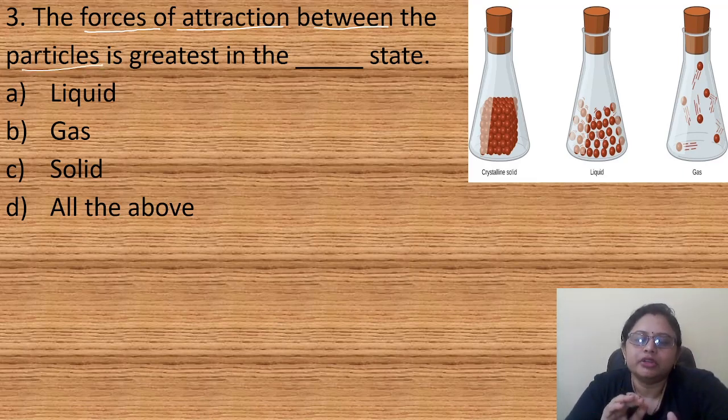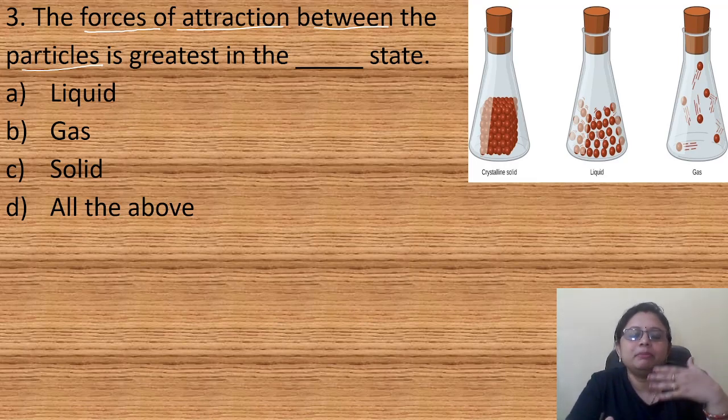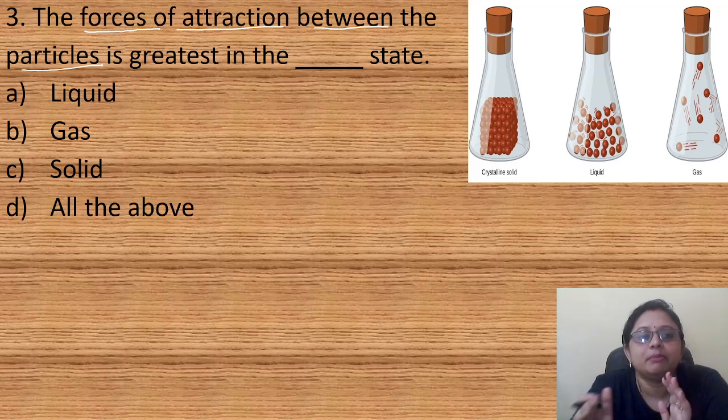See, matter contains a number of particles, right? And the particles have force of attraction between them. It may be stronger in some cases, it may be weaker in some cases, but the force of attraction between the particles exists in all the states of matter, right?